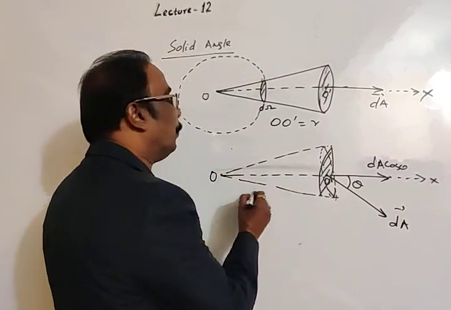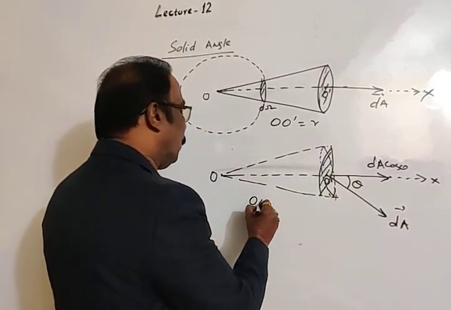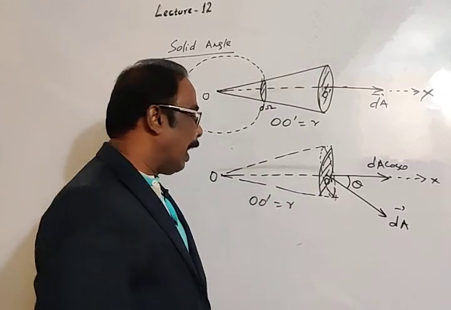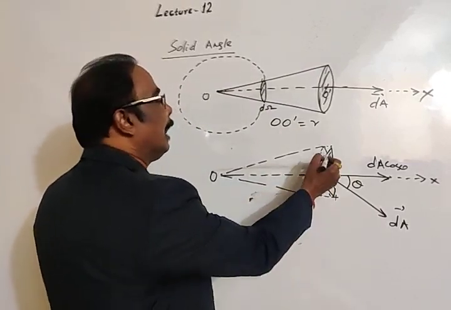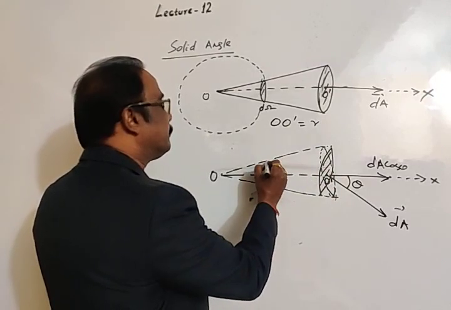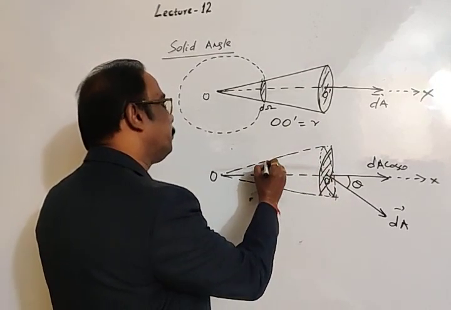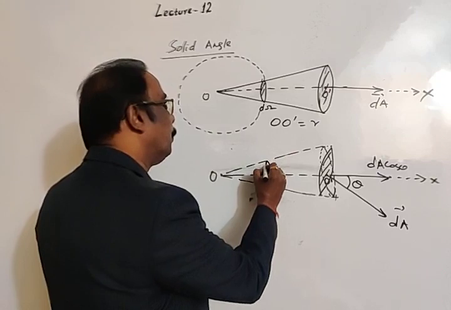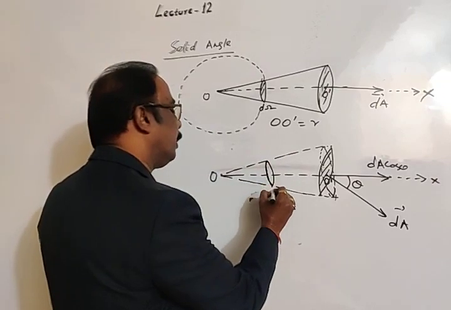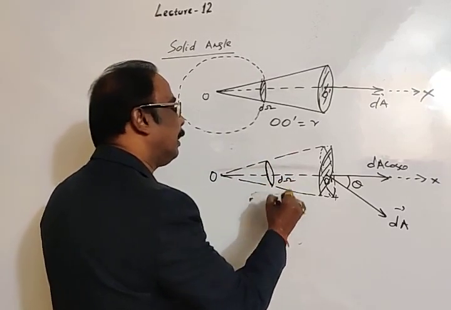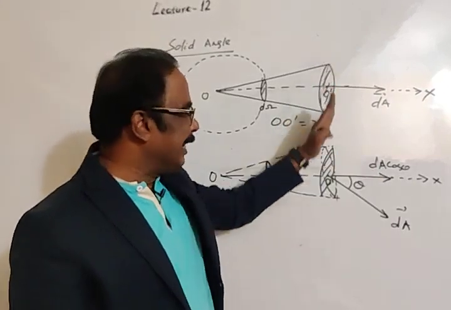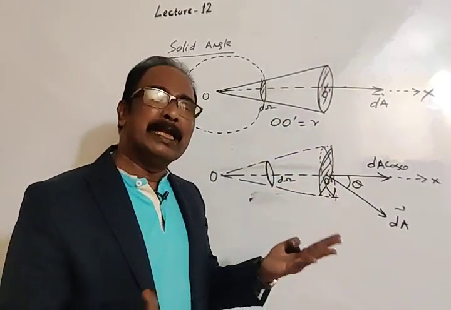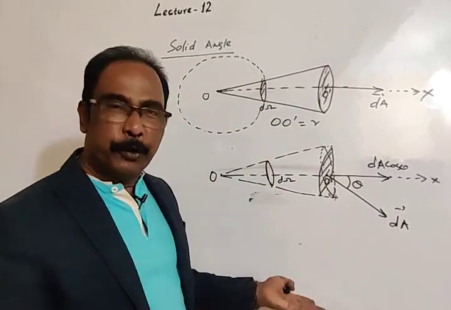This point is O, and here also O dash is equal to R. The angle subtended about point O will be d omega. This is also d omega because the magnitude of area is the same, so the angle subtended at O will also be the same.